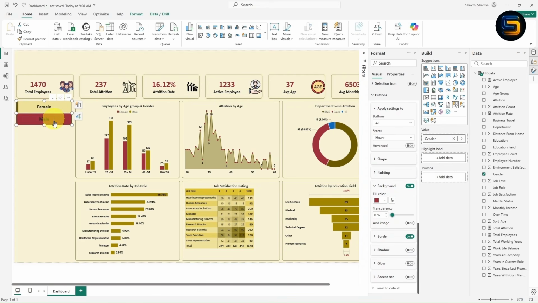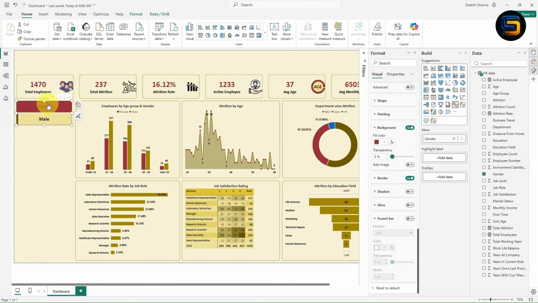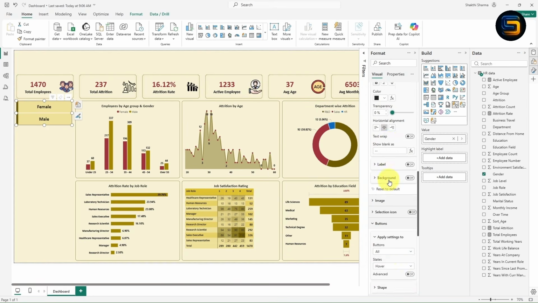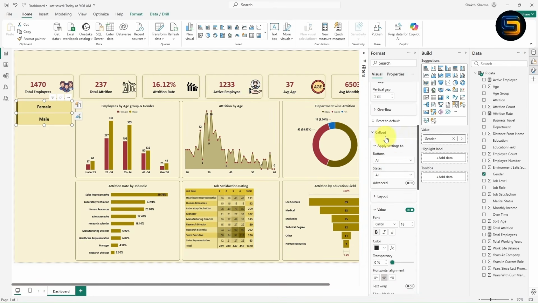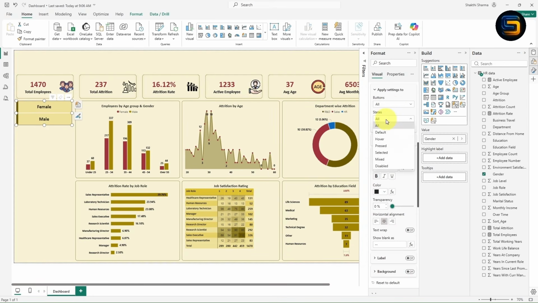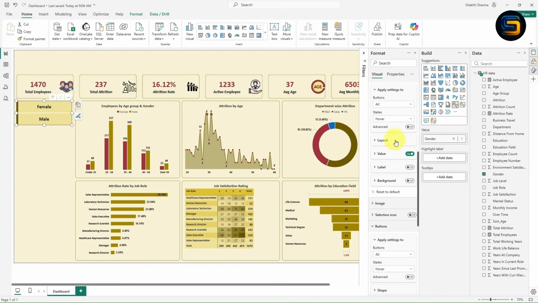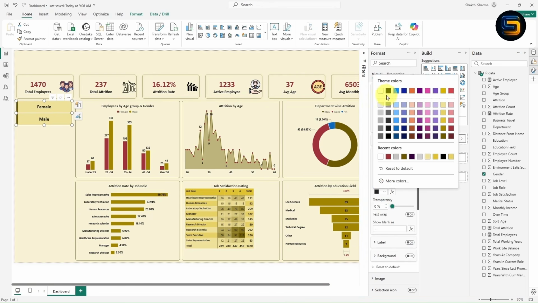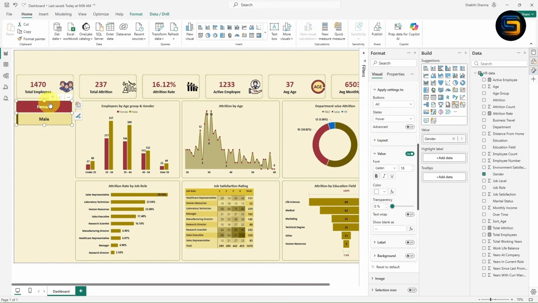Now look here, guys, it is looking perfect, right? Now the black color font is not looking proper. So let me go to the callout. Okay, this is the callout. Now from here you need to select this over. Now give the color. This is the value, right? Now instead of black color, I will select this white color. Guys, look here. Now it is looking perfect, right?